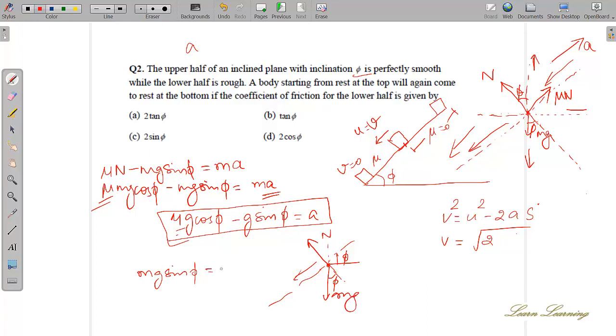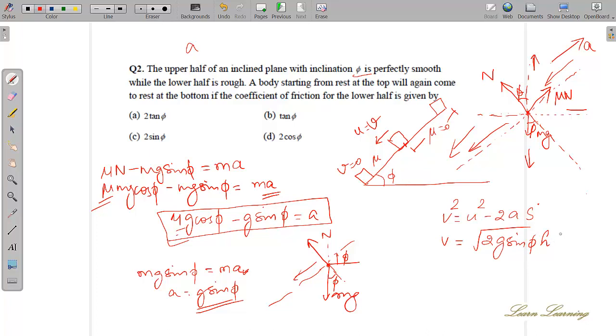m is equal to... So a is equal to g sine phi. So this is your acceleration in the upper part. What can you use it for? You can use it here, right? 2 into g sine phi by 2 h by 2. So 2 and 2 get cancelled.